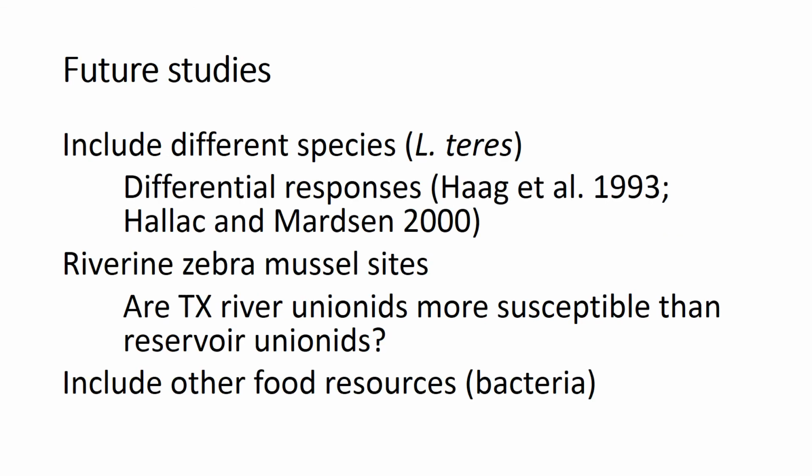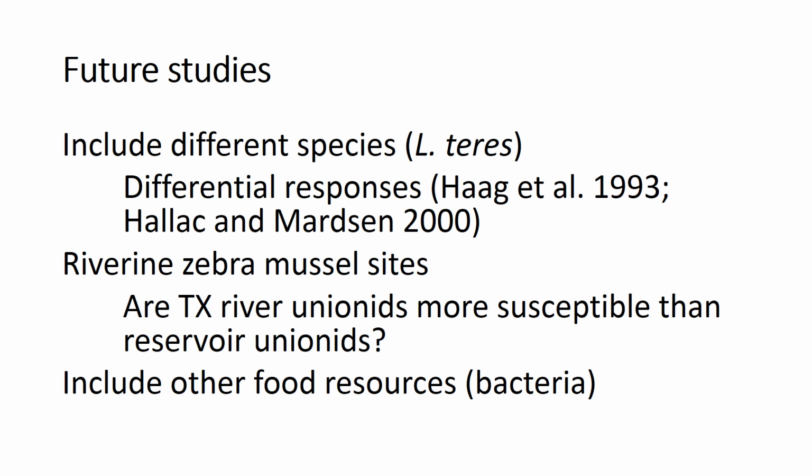For future studies, I would love to include different species, specifically Lampsilis teres. We know that there are differential responses to zebra mussels by unionids, but I would love to look at Lampsilis teres alongside Amblema plicata because it is a thinner-shelled individual and burrows deeper.